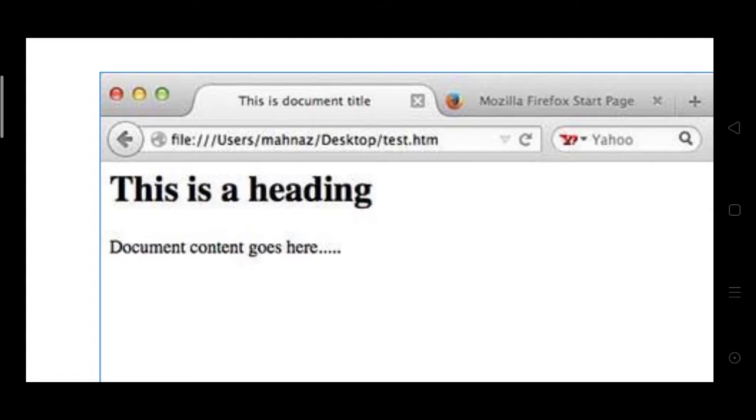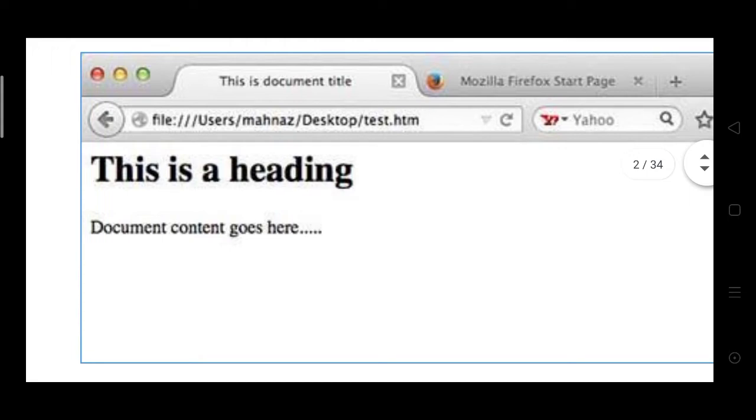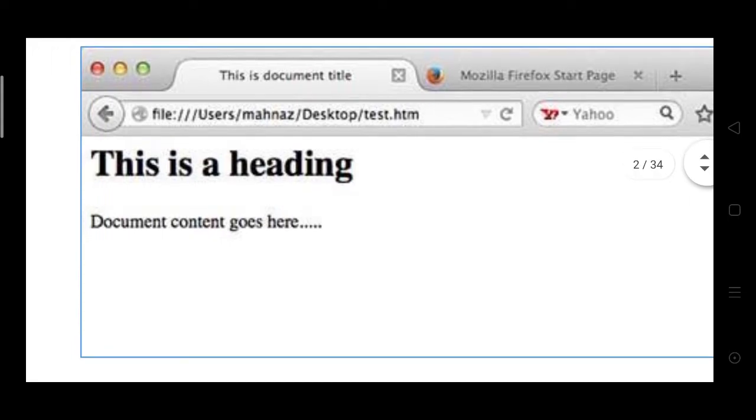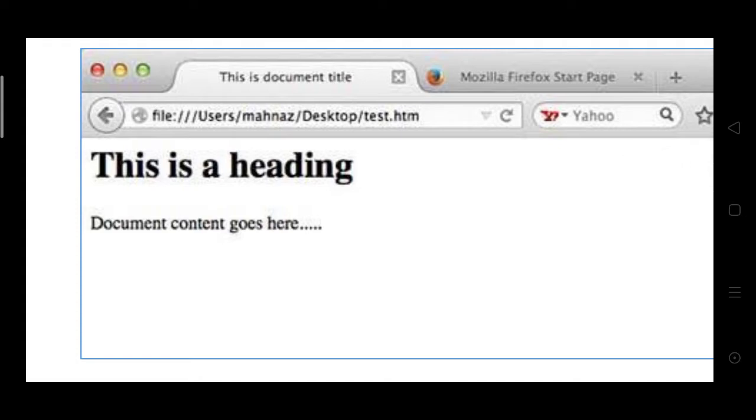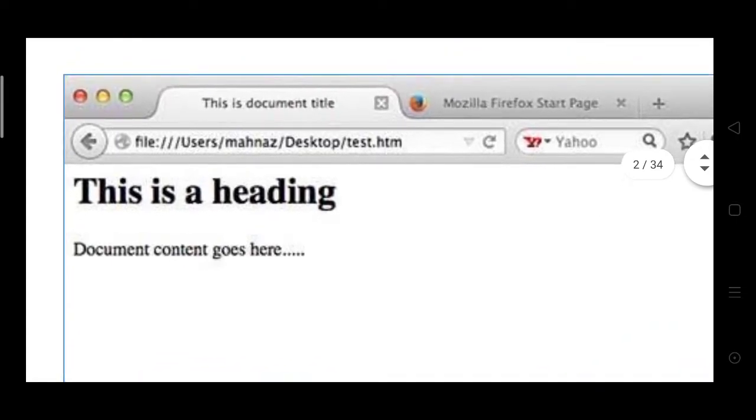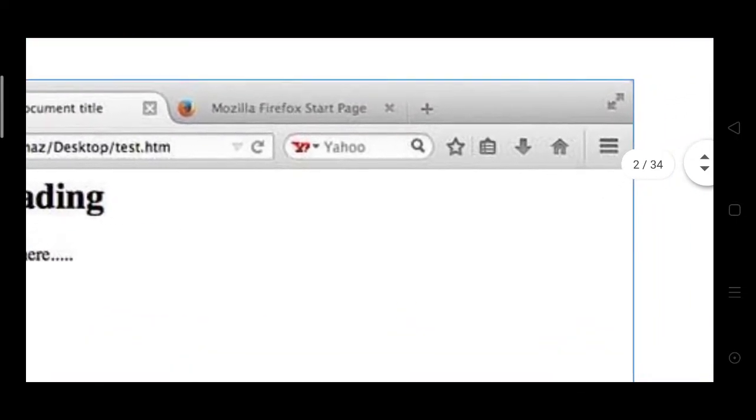Here this is a heading. This is the output for the example program. This is the heading. The font size is bigger than the content goes here. The content goes here size is the normal size. The heading section size, H1, is the largest size. This is the output for the example.